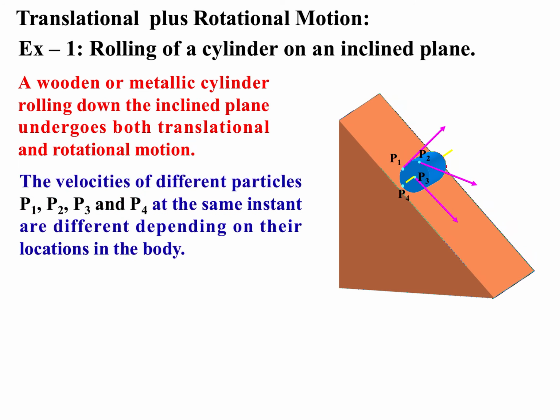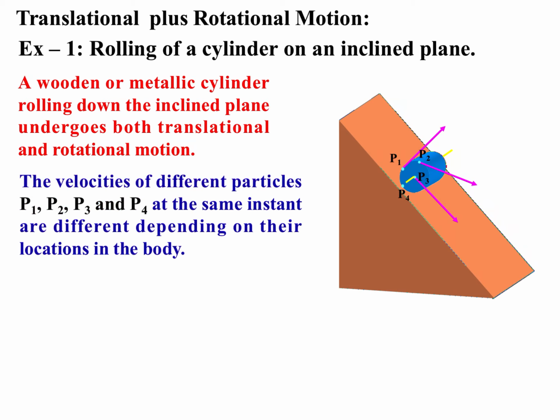Okay, these are the velocities of different particles P1, P2, P3 and P4 at the same instant are different depending on their locations in the body. जैसे कि हम यहाँ देख रहे हैं कि इन सभी पार्टिकल्स की जो वेलोसिटी है उसकी डायरेक्शन डिफरेंट है.